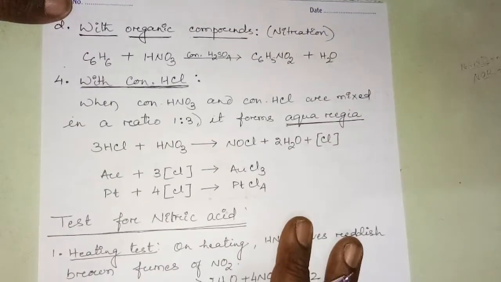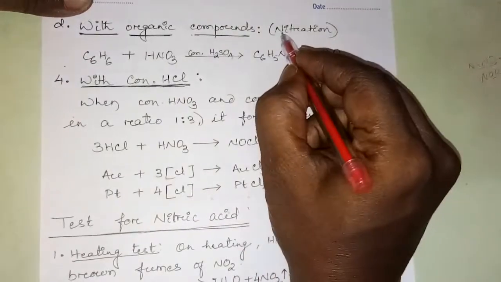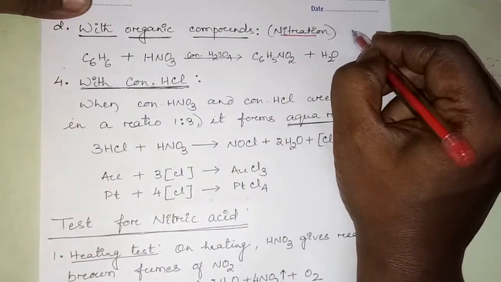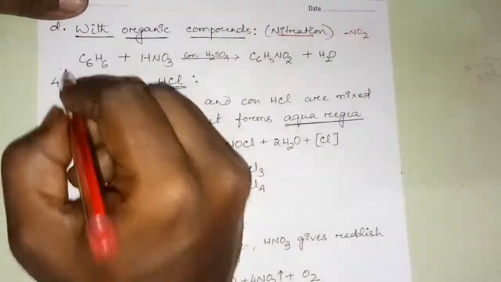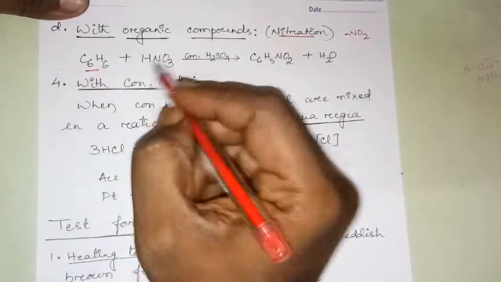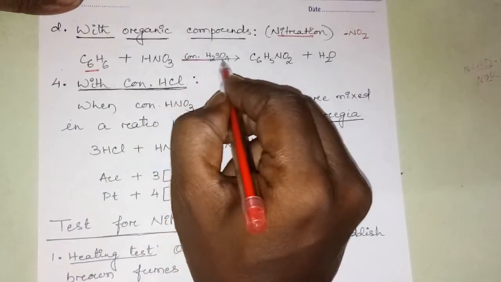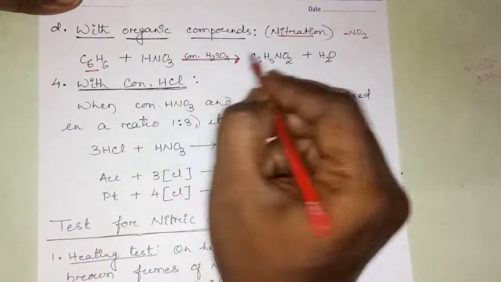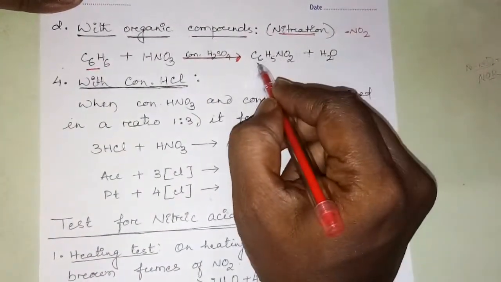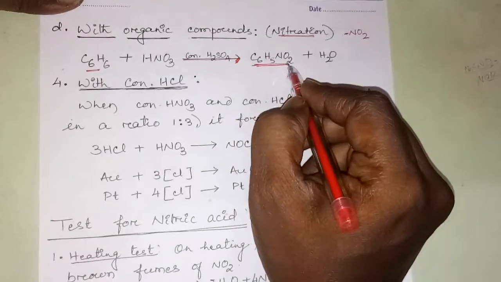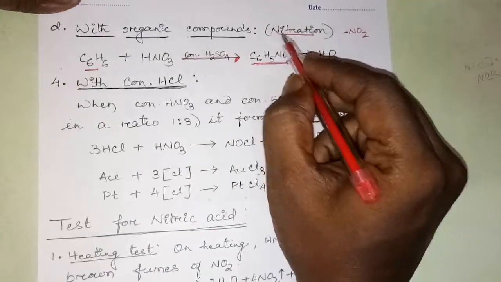Now we will discuss the oxidizing property with organic compounds. The process is called nitration. Nitration means NO2 is attached to the organic compound. Suppose we have taken C6H6. When concentrated nitric acid is treated in the presence of concentrated sulfuric acid, one hydrogen is removed to produce water, and C6H5NO2 is formed, that is nitrobenzene. The process is called nitration.